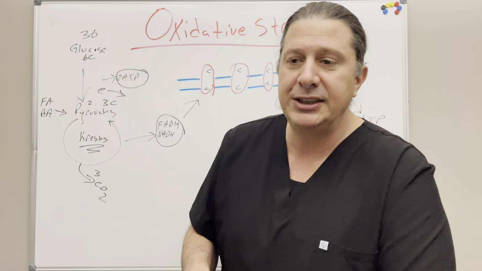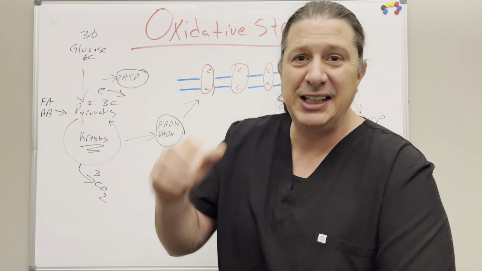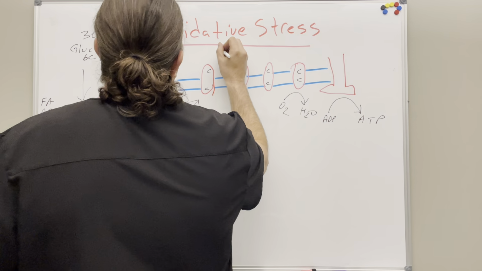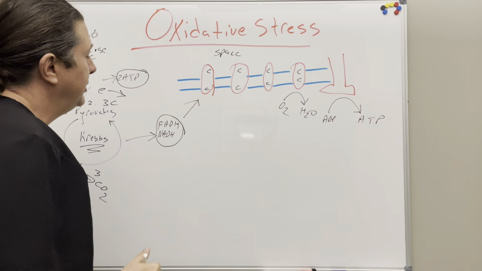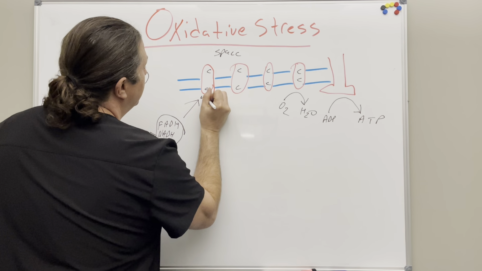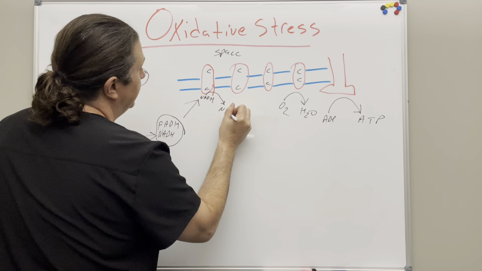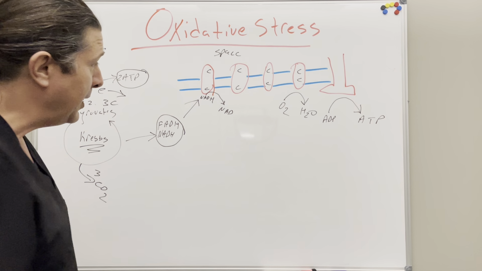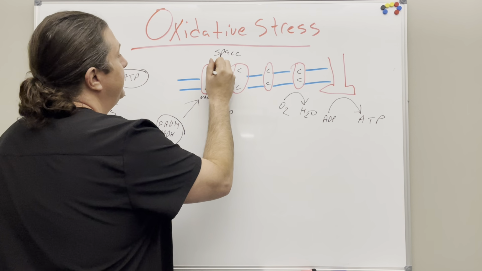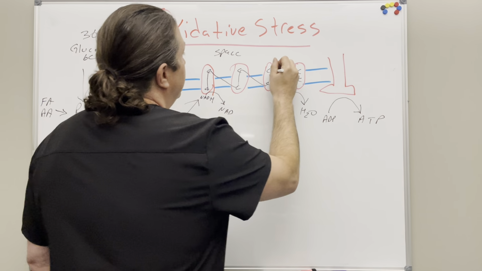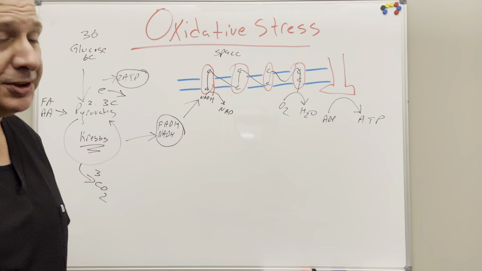The mitochondria is actually made up of 2 membranes. There's an outer membrane and an inner membrane, and there's a space in there. In my drawing here, this will be the space. We can pretend that's the outer membrane, that's the inner membrane. These molecules are going to come up to a group of proteins. They're going to donate those electrons to that protein complex. Those electrons are going to be accepted by these things called cytochromes. These electrons are literally going to bounce through this chain, and at the very end, they're going to get donated to oxygen to make water.